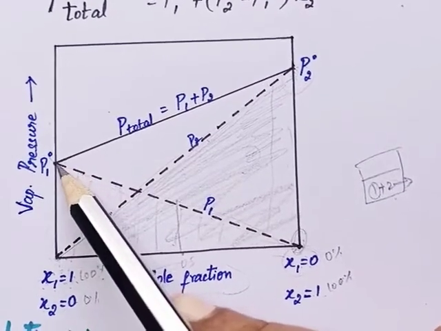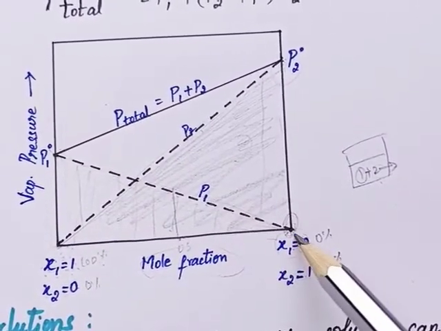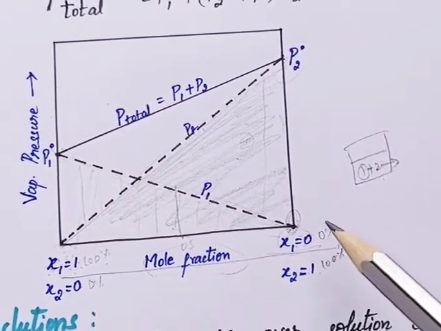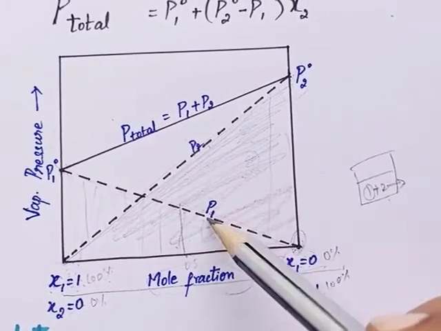If the mole fraction is more, then the pressure will be high. If the mole fraction decreases, then the pressure also decreases. Now here you get two different partial pressures, P1 and P2.